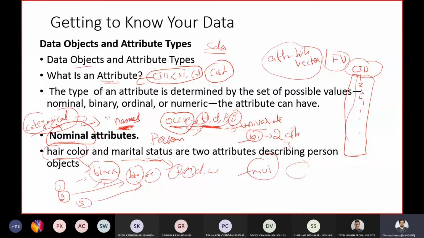So the nominal attributes can also be represented as integers, which is nothing but a coded form of your original values. These are integers, I agree, but can you perform any mathematical operations on them?